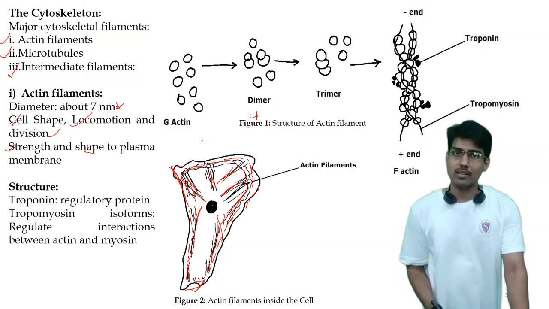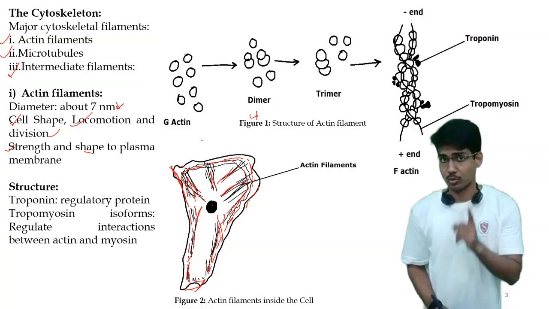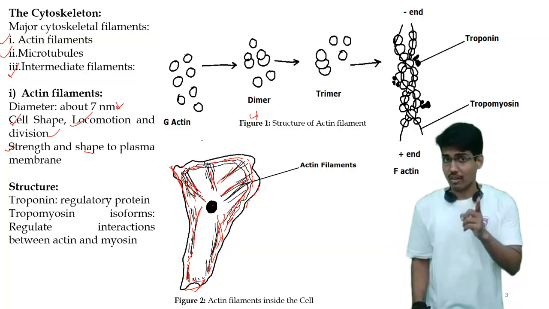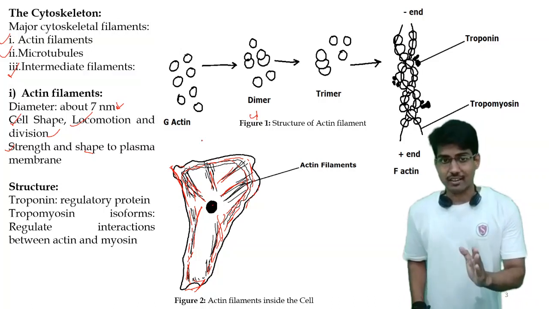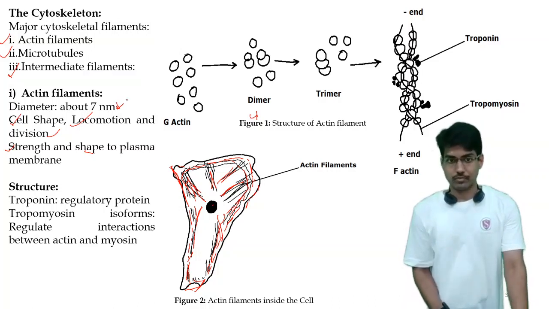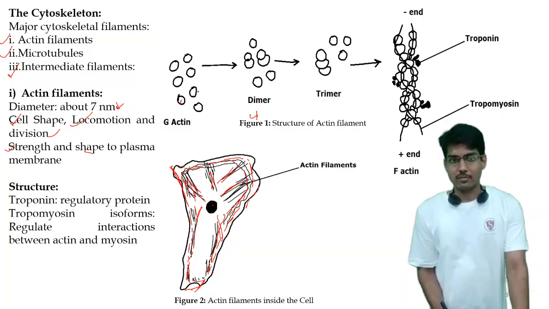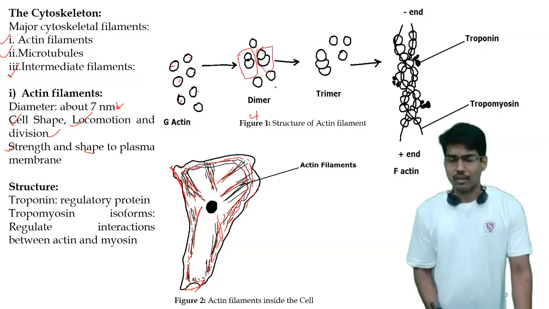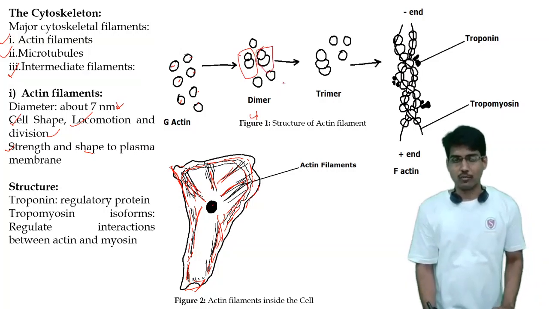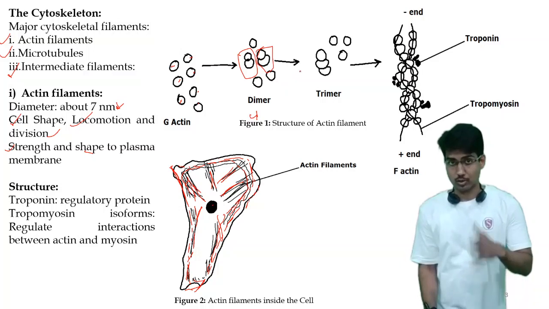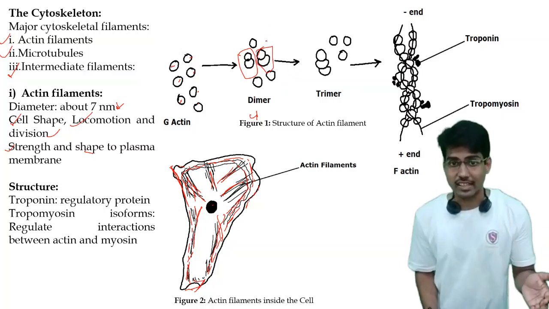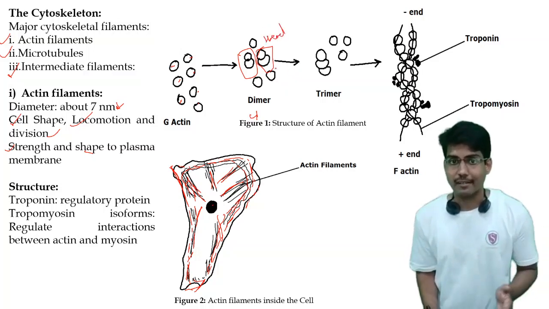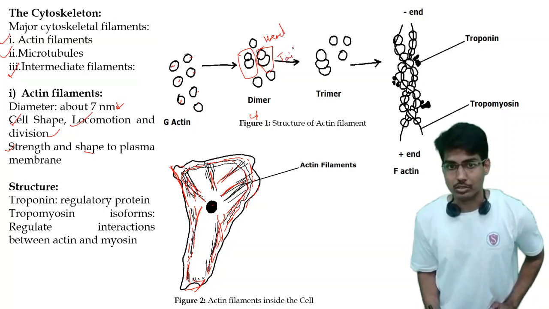The actin filament, or the F-actin, basically starts from the G-actin protein. Single G-actin proteins combine to form a dimer, and while forming a dimer, they form it with a particular polarity. That means they have a head kind of structure and a tail kind of structure.